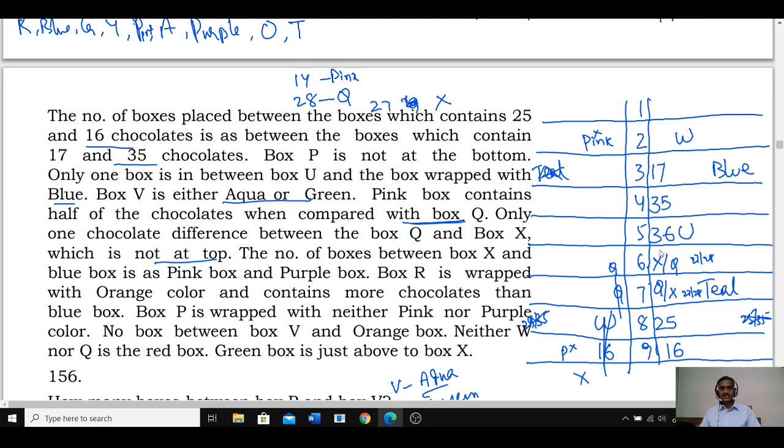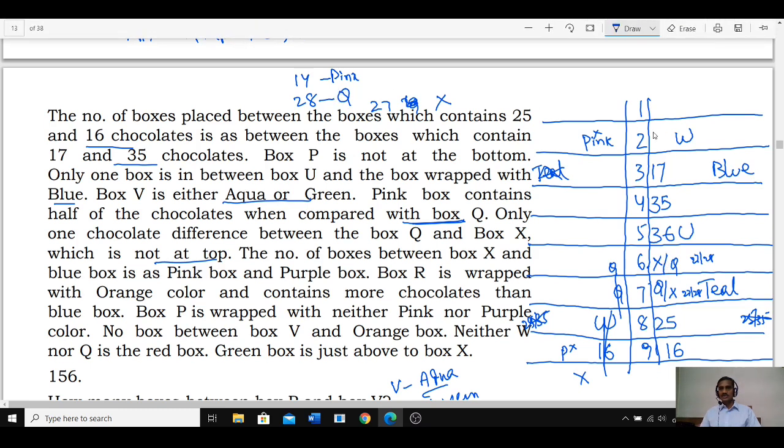And out of this 14 and 13, 14 is here. 14 can be here. 14 cannot be pink. Then this cannot be pink. Hence 14 and this is 14, which is of pink color. 14 pink. I think tell me the number which is left over. The number which is left over is 39.